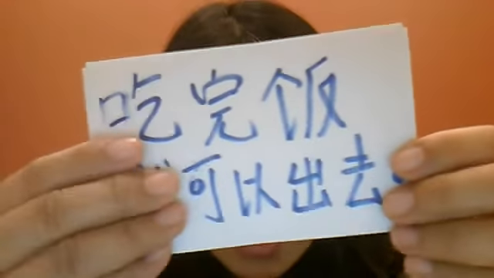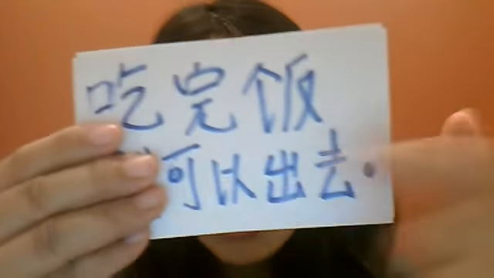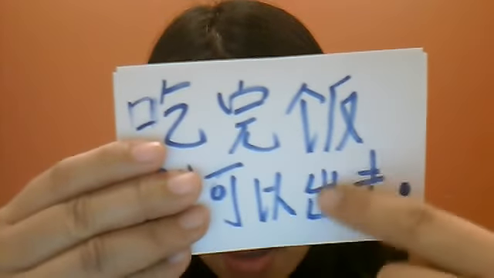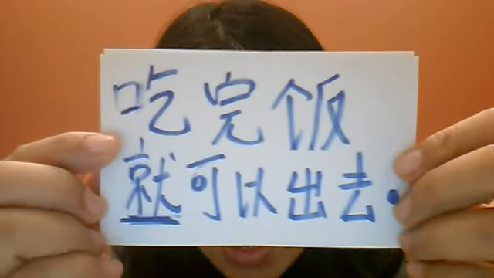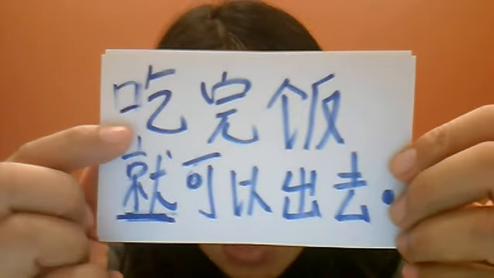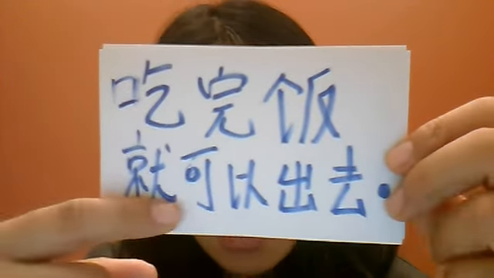就 is also often used in a sentence to bring the meaning that an action is happening earlier than expected or more easily than expected, a sense of ease, or things happening earlier than anticipated. So, for example, you could say 吃完饭以后可以出去. So you can say eat, finish, meal, can go out. And if you add a 就 on it, 吃完饭就可以出去. You say after we eat, then you can go out.